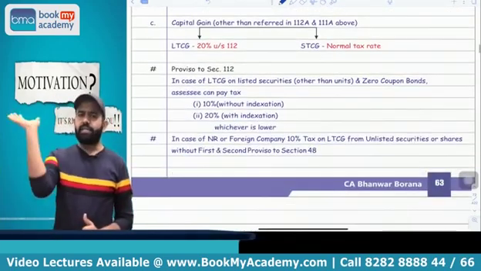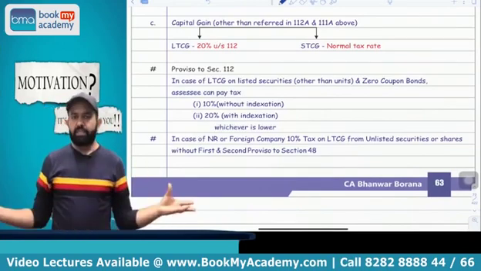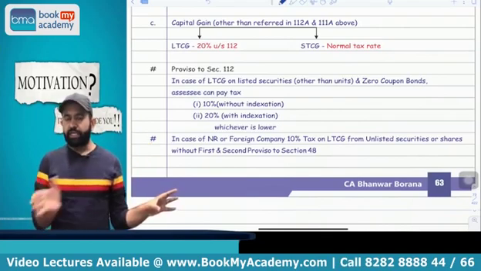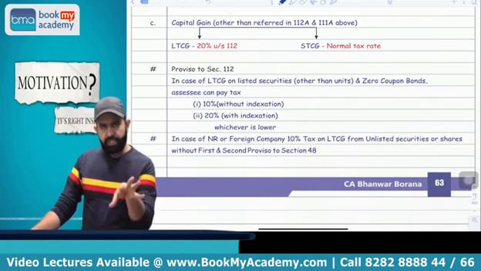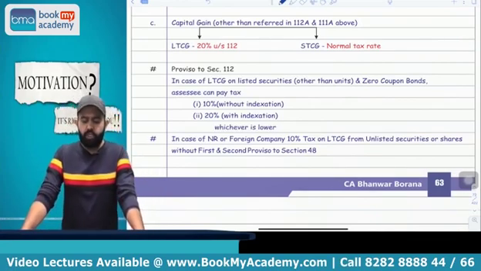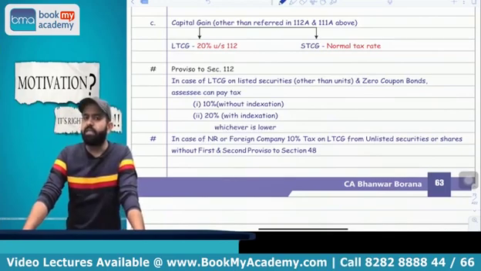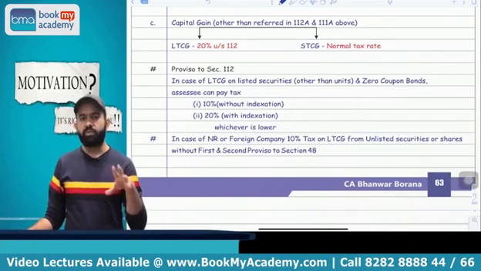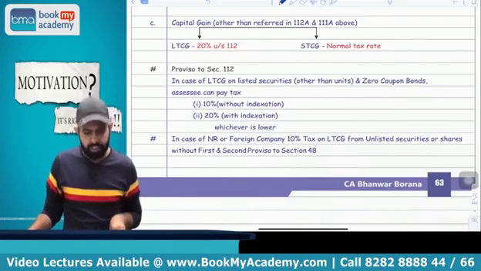In case of any other capital gain, long-term capital gain is taxable at 20%, and short-term capital gain is taxable at the normal tax rate. There is a proviso to section 112, and the 112 proviso says that if there is any listed security other than a unit, and zero coupon bond, there is an option to pay tax at 10% without indexation or 20% with indexation. But nowadays this proviso is applicable only in case of listed preference shares. Basically, if there is a listed equity share, then obviously section 112A is applicable. You got my point or not?